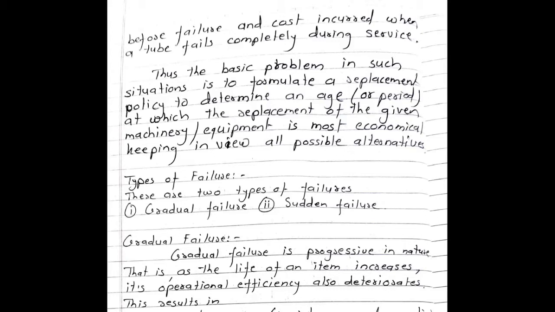Types of failure. There are 2 types of failures. First is gradual failure. Second is sudden failure. Gradual failure is progressive in nature. That is, as the life of an item increases, its operational efficiency also deteriorates.